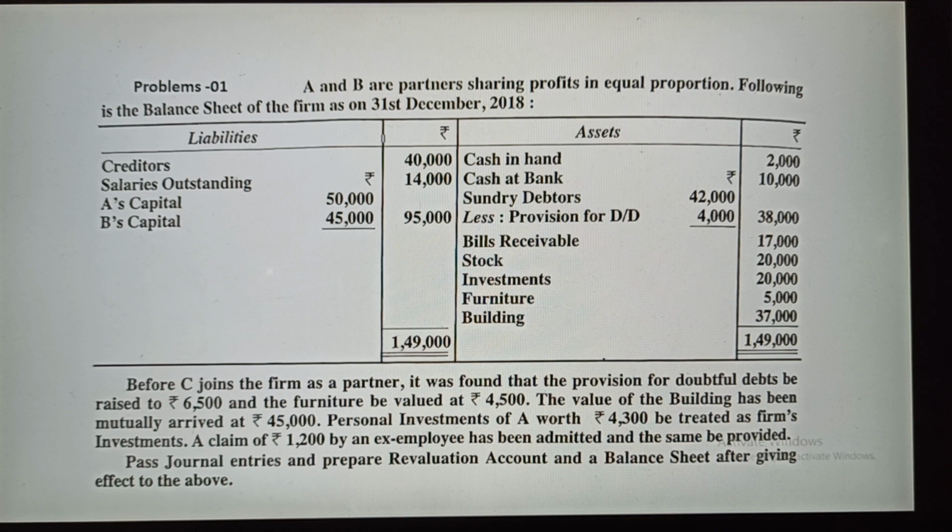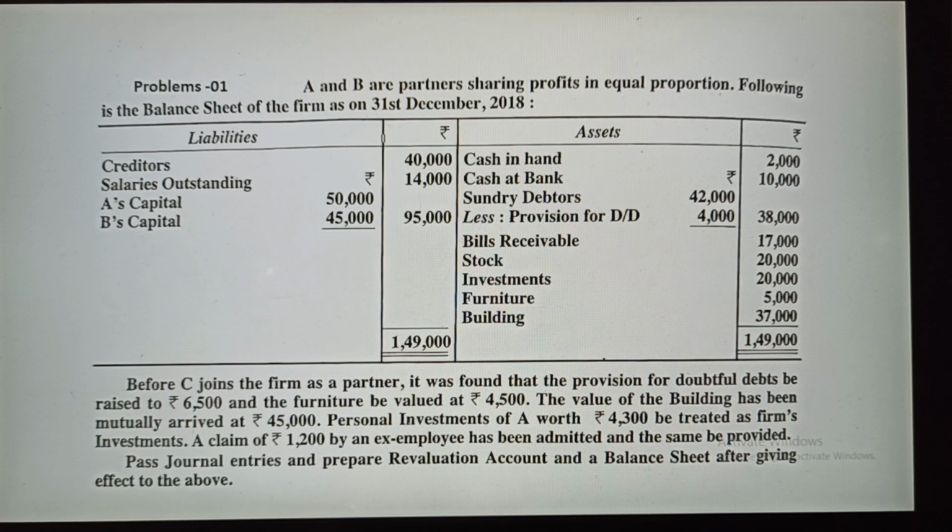Okay. Earlier, partner A had a 4,300 investment. Now it has been taken over by the firm, and it will be treated as the firm's investment. A claim of 1,200 by an ex-employee has been admitted, and the same is to be provided for. So this is the question, and now you have to pass journal entries and prepare the revaluation account and balance sheet after giving effect to the above.